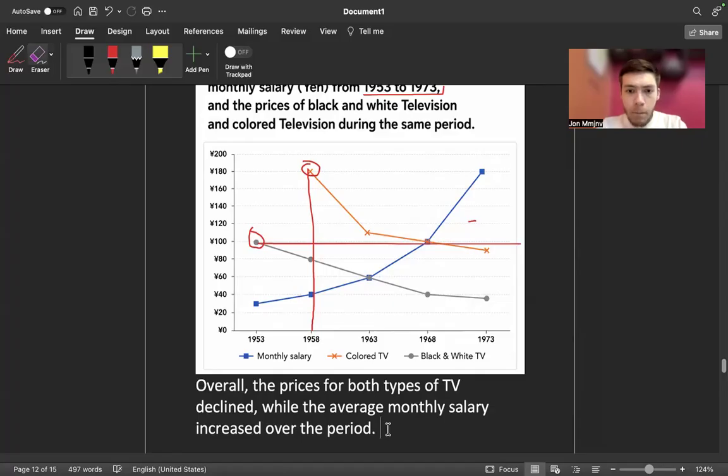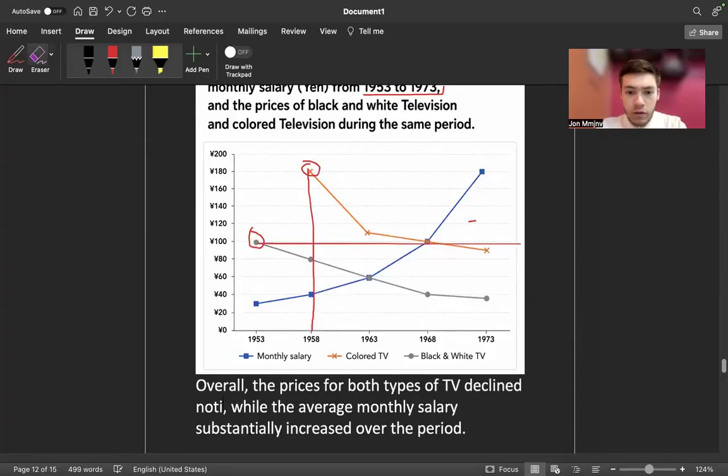So increased over the period, not just increased, I would say substantially increased over the period. Declined noticeably, right? Noticeably. Let's mention this.